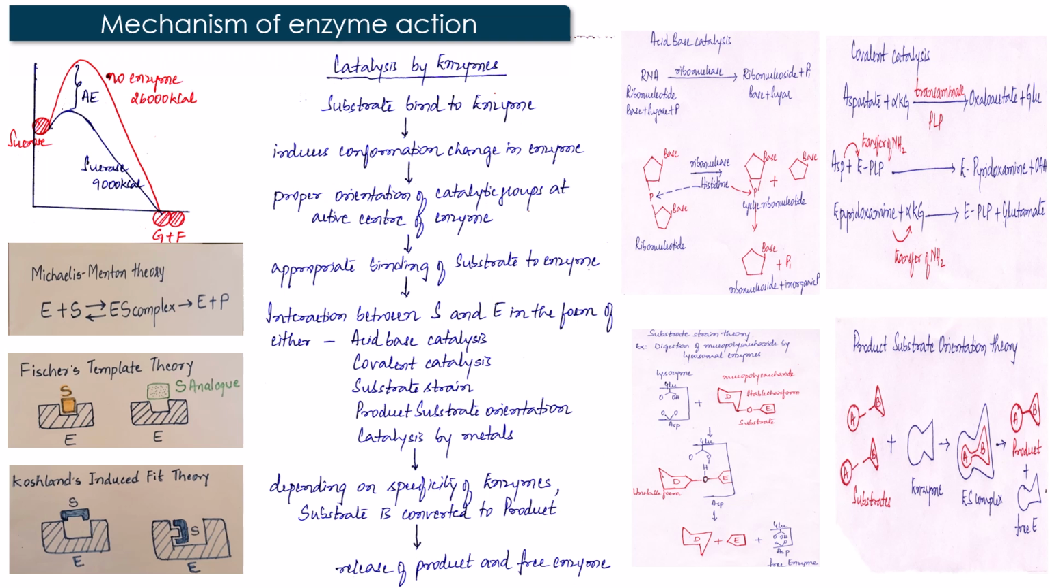Depending upon the specificity of the enzyme, the substrate is converted to product either by acid-base catalysis, or covalent catalysis, or substrate strain theory, or product substrate orientation, or catalysis by metals. So either one or a combination of these interactions will facilitate conversion of the substrate to the product, and this is followed by release of the product, and the free enzyme is released back into the cytoplasm or the mitochondria.